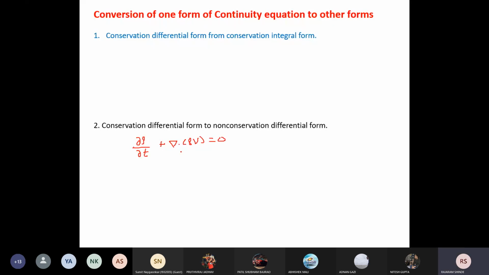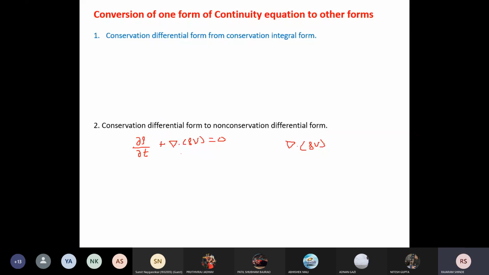Now I want to convert this form to the non-conservation differential form. For converting this, let us go to the second term, del dot rho v. Here a scalar is multiplied by a vector. The divergence of a scalar times a vector equals the scalar times the divergence of the vector, plus the vector dot the gradient of the scalar.